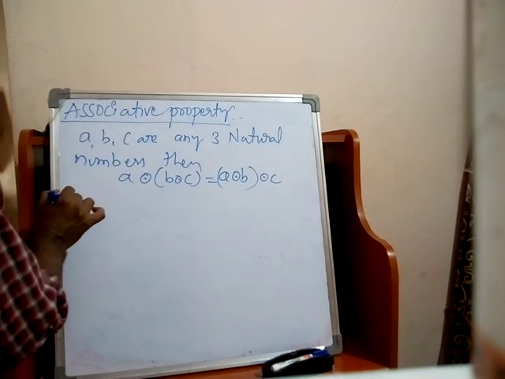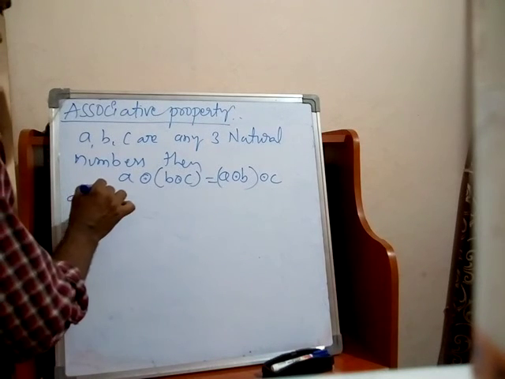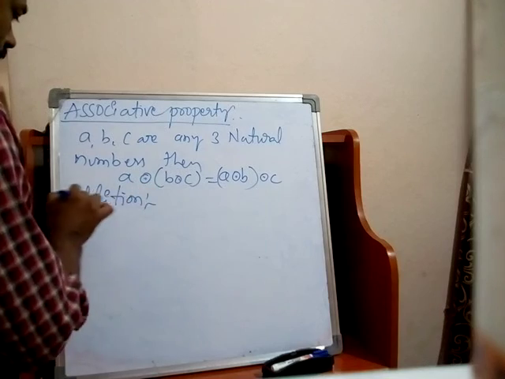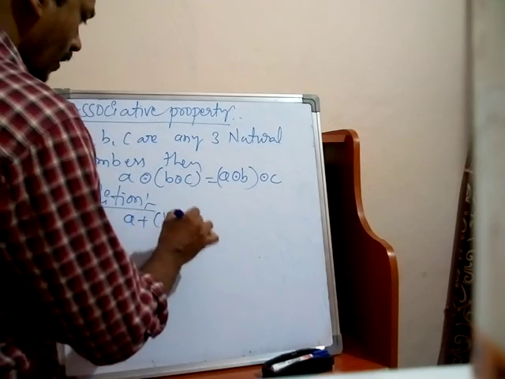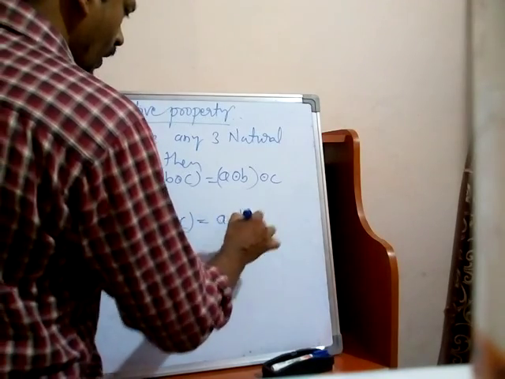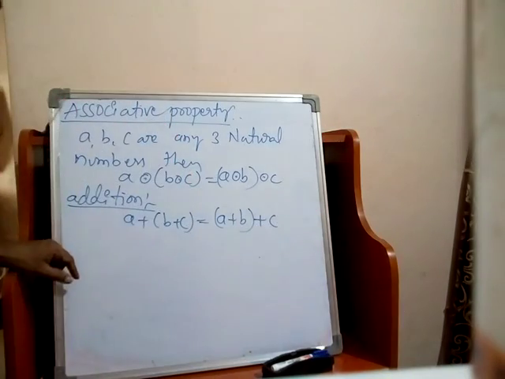If taken as addition, then (a + b) + c is equal to a + (b + c). This is under addition.